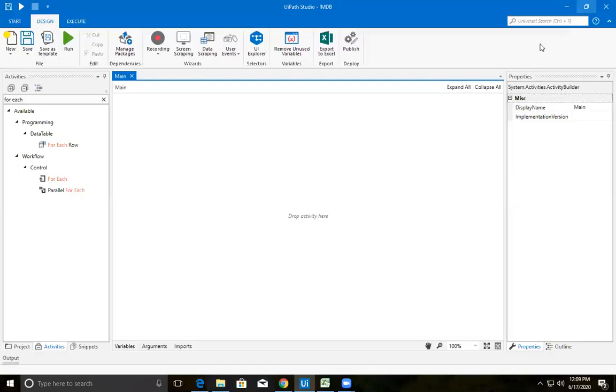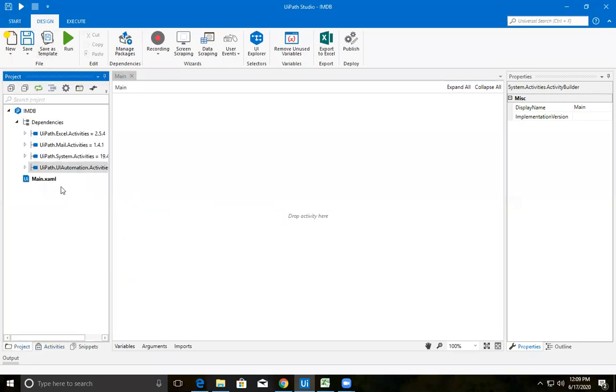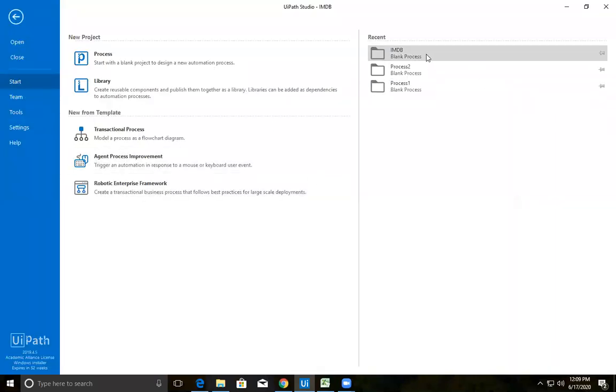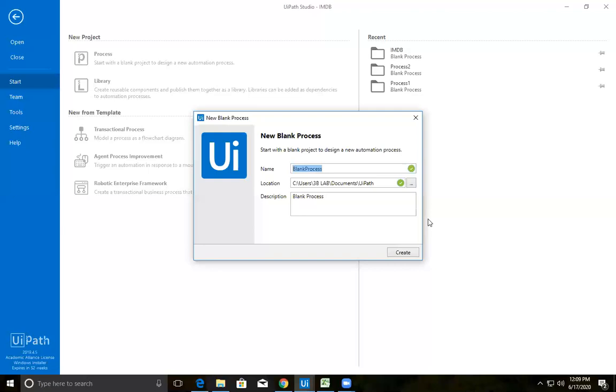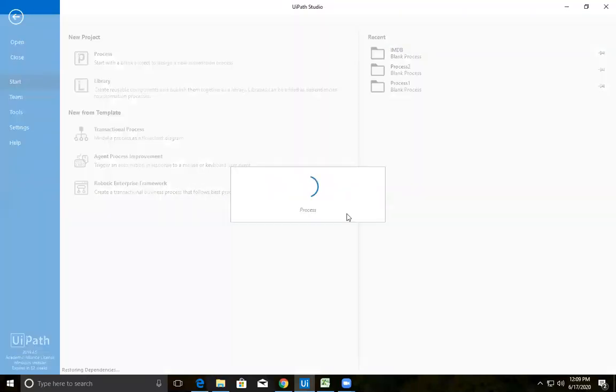Okay. Let's see what we can do. I have created a process called IMDb. Let me create today's process as process 3, as today is the third day.